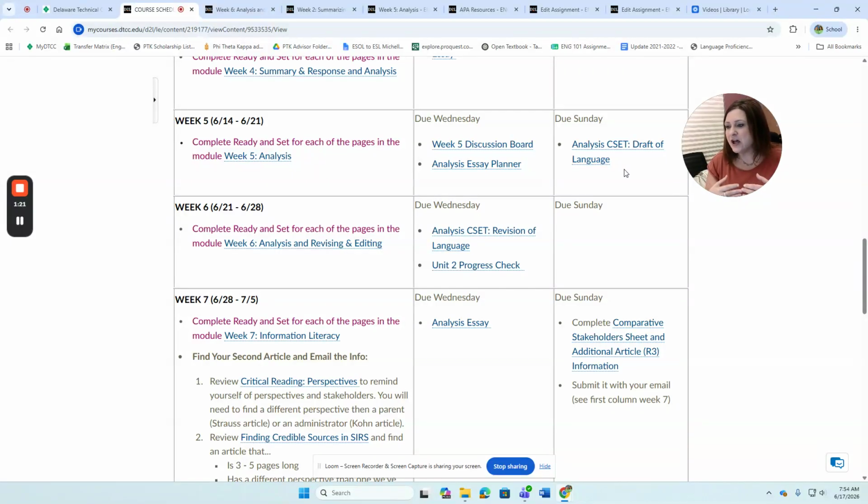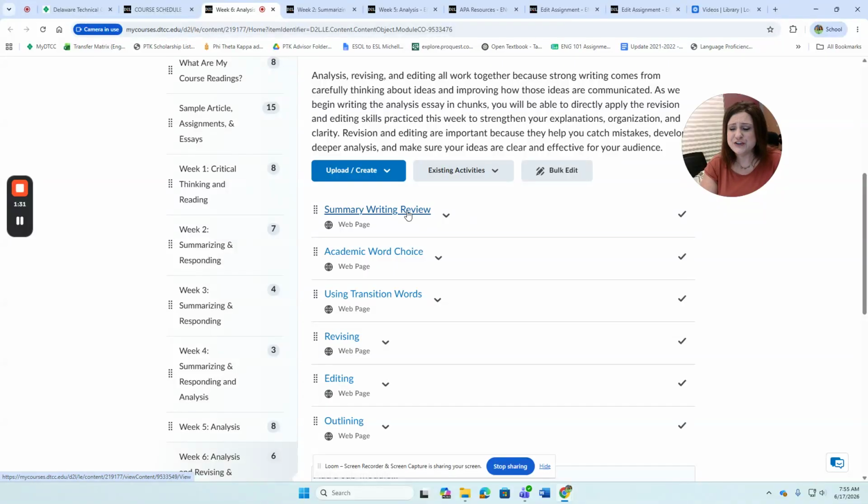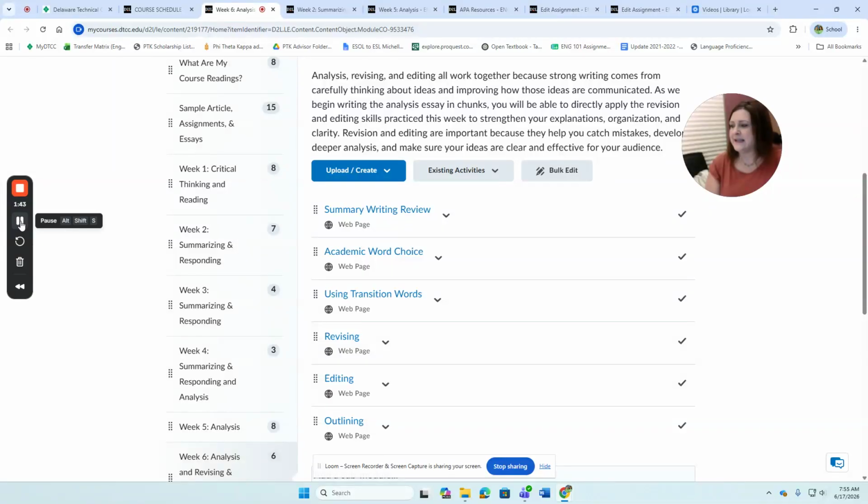So let's take a look at what you're going to be learning this week so that you can use that in order to move forward. Okay, so in week 6, you start with a summary writing review. You'll need that summary writing review in order to help you with your analysis writing, because of course you'll need to write a summary of reading number 2 in that essay.